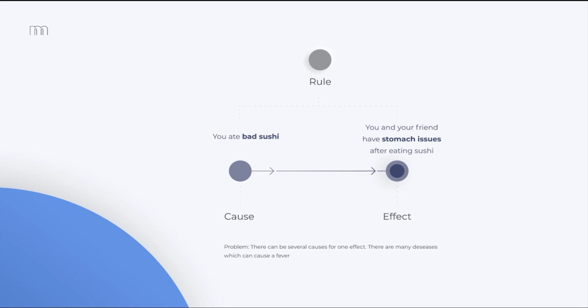Let's look at another example. You and your friend have some stomach issues after eating sushi. You know that you can get stomach issues from bad sushi. Based on those facts, we can say that the most likely cause is the sushi you ate. However, this is only speculation. It could have been some other cause or pure coincidence. So the problem with abduction is that there can be several causes for one effect. For example, there are many diseases that can cause a fever.